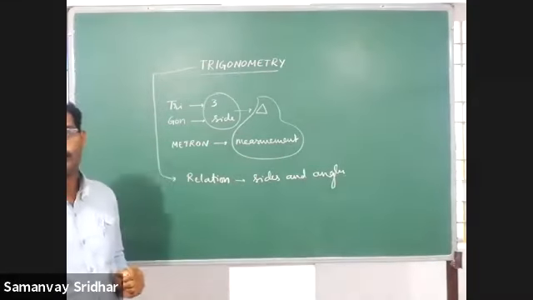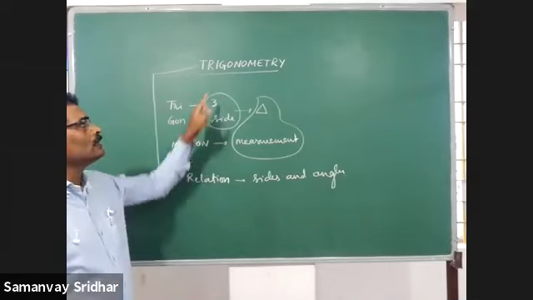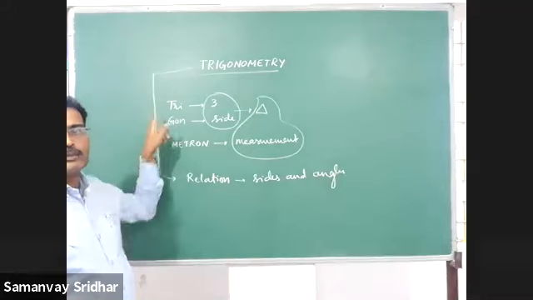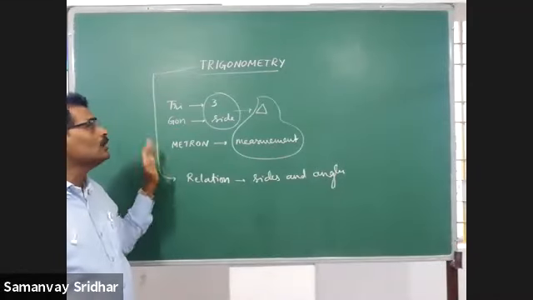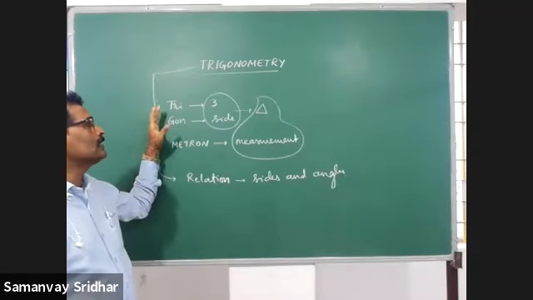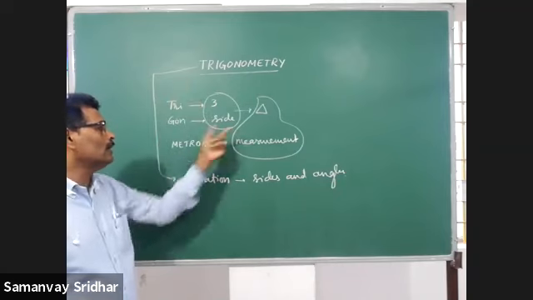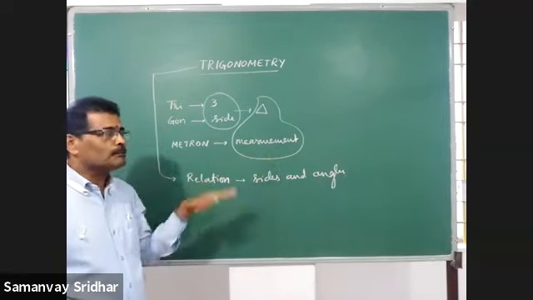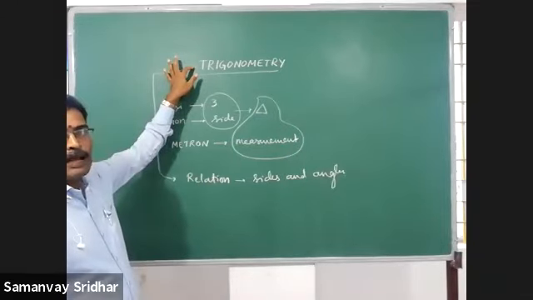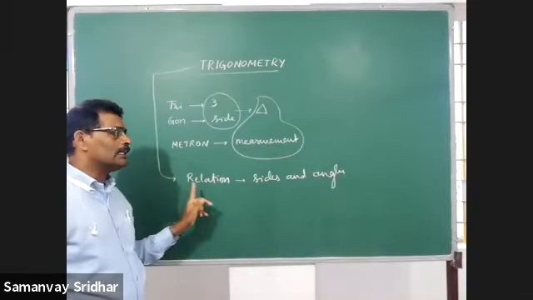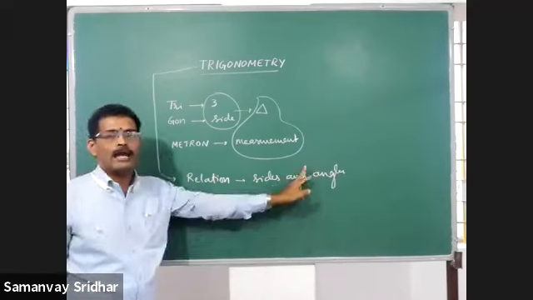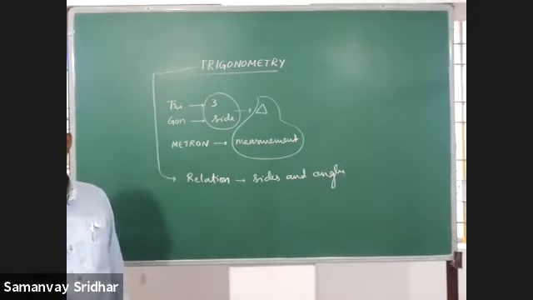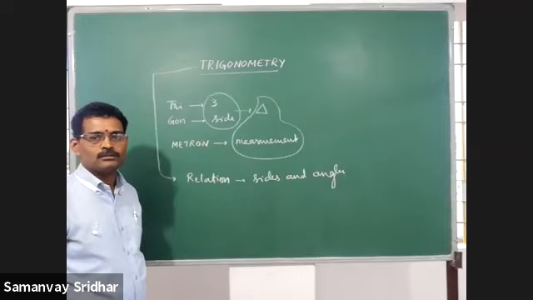Is it clear? I repeat, trigonometry. From this you will get three Greek words. One is what? Tri, gon, and metron. So the meaning of this is, trigon is what? Triangle. Metron is what? Measurement. Triangle measurement. That means trigonometry is the branch of mathematics which deals with the relation between the sides and the angles of a triangle. Is it clear? Any doubt? It's okay.